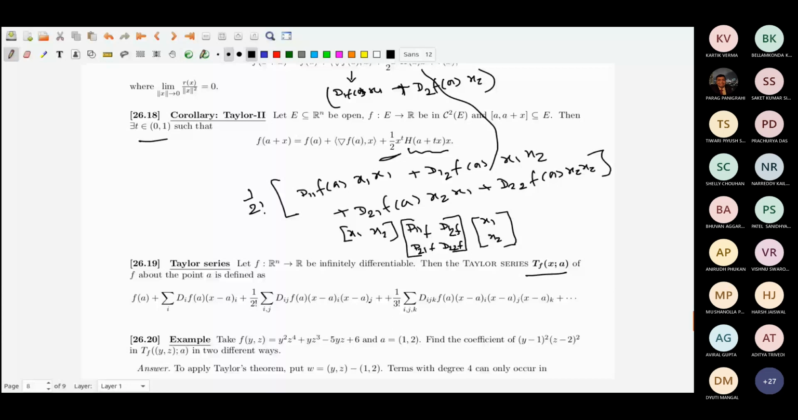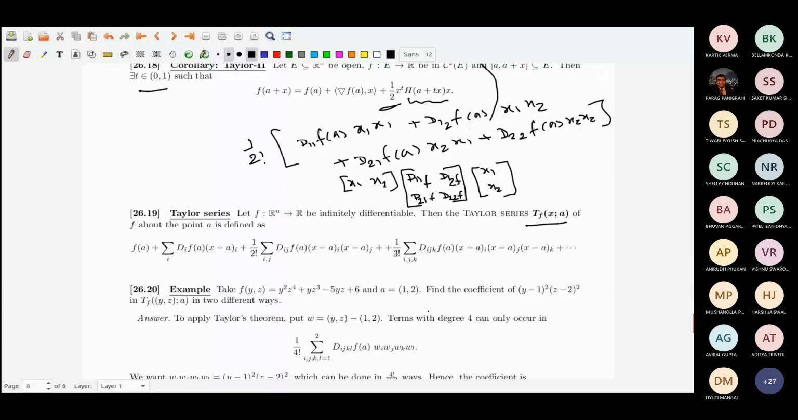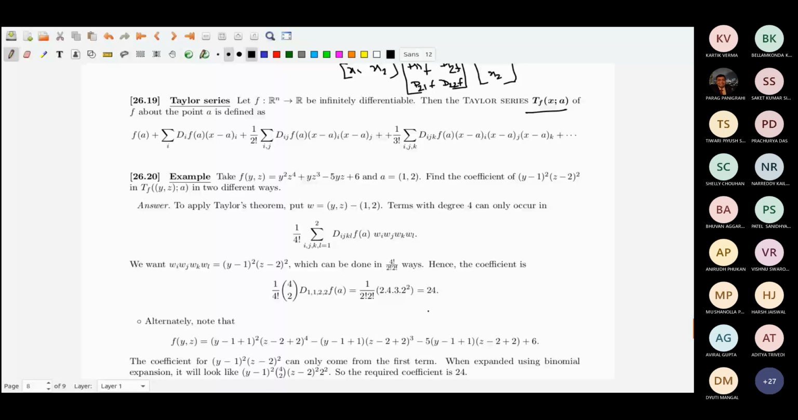In order to define a Taylor series, the function given should be infinitely differentiable. For example, suppose I have given f(y,z) equal to y squared z^4 plus y z cubed minus 5yz plus 6, and a given to be (1,2). I want to find the coefficient of (y minus 1) squared into (z minus 2) squared in the Taylor series. I can find it in two different ways.